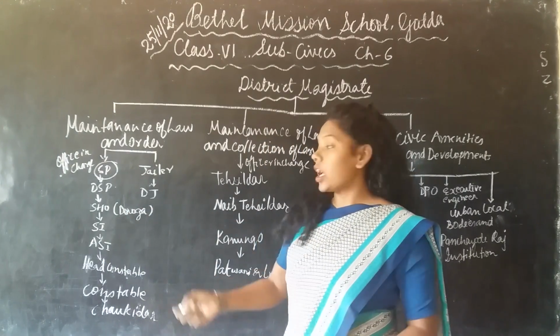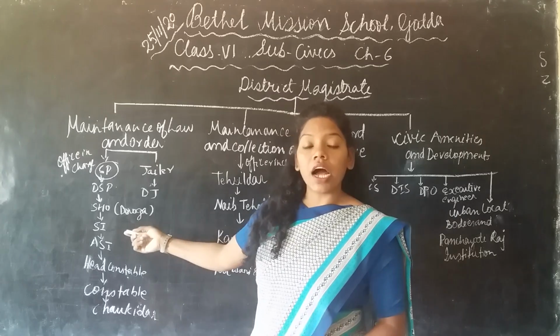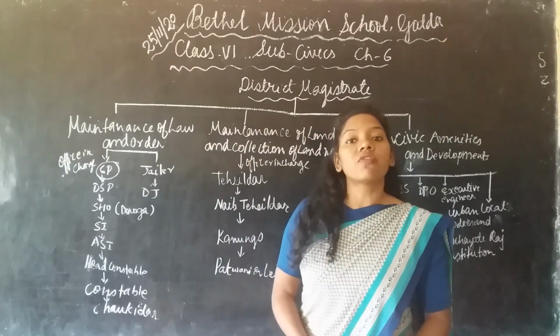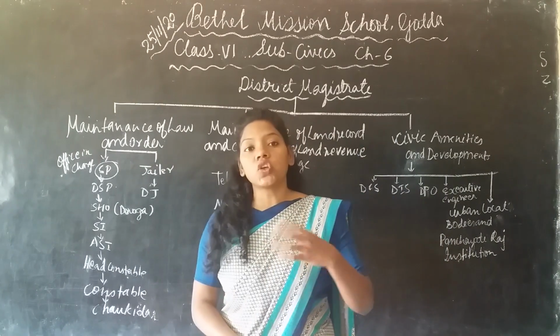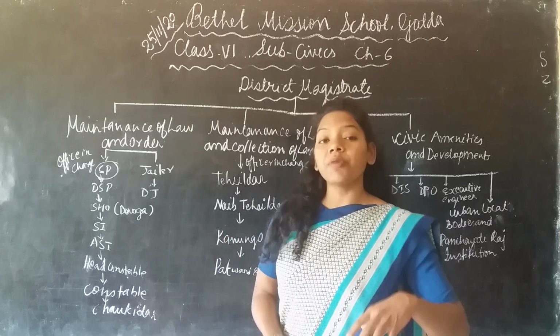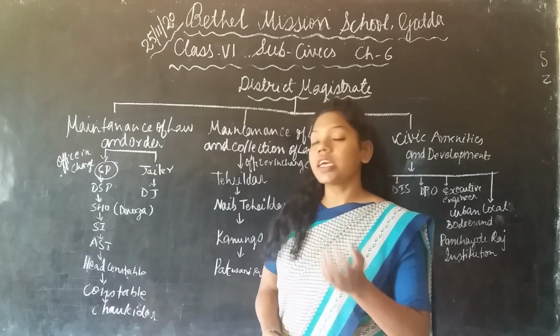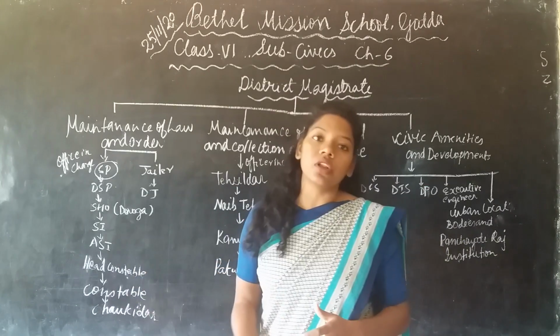Whatever area the police station covers, under that area they look after the different cases, problems and issues, and people of that area file cases in that particular police station.